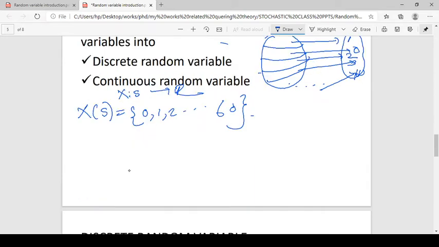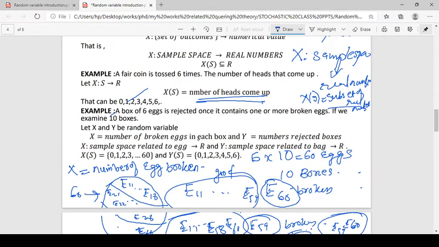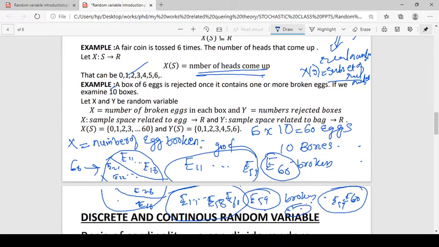Next, Y is the number of rejected boxes.